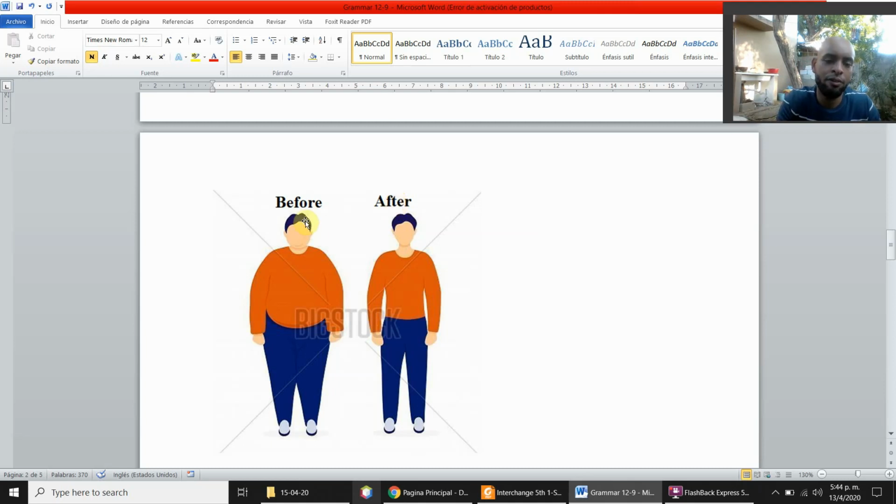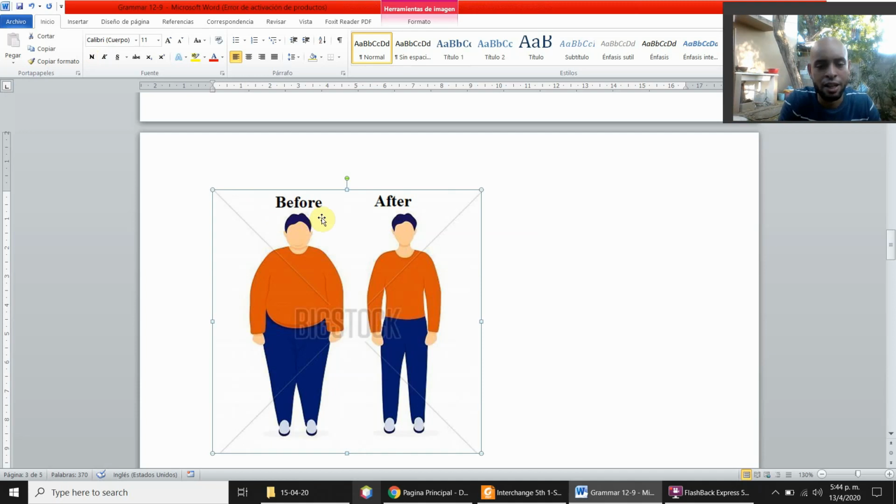For example, before the person was fat, and after, his experience after is being slim. So it's comparing before, something earlier, and after, something later.